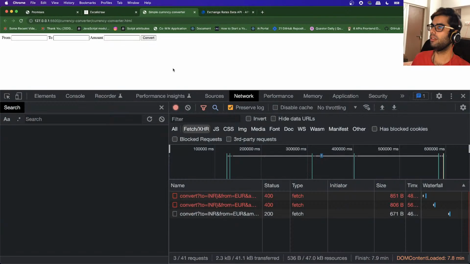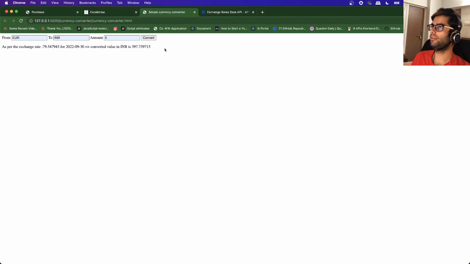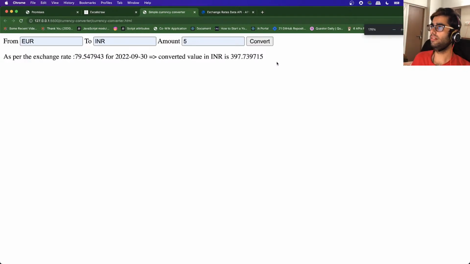Okay, so let's re-execute the same thing. You can see that we are able to see the outcome over here, right? As per the exchange rate, 79 for today's date, converted value in INR is this much.